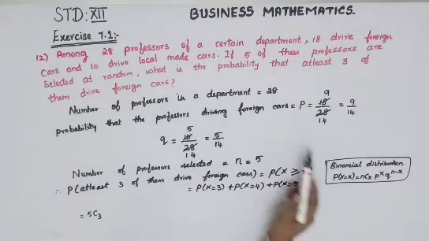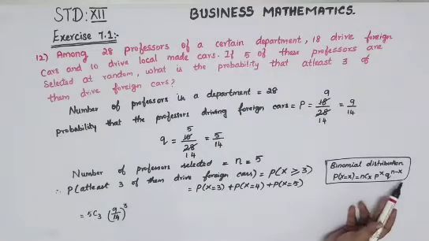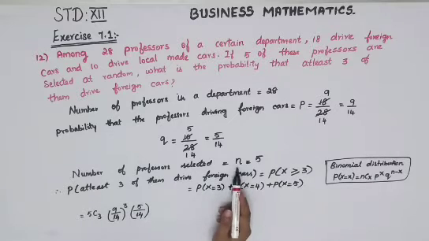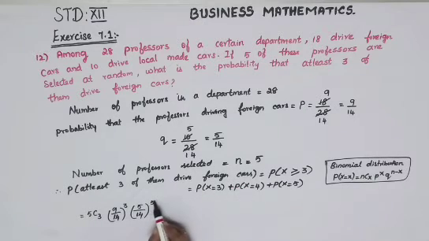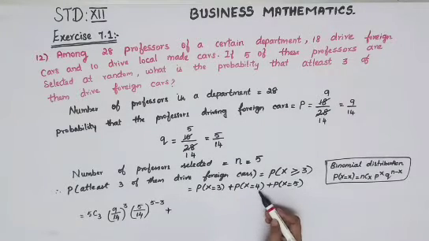P power X. So P is 9 by 14, so 9 by 14 power X is 3. Again Q power n minus X. So Q is 5 by 14 power n minus X. Okay, so n is 5 minus your X is 3. Plus for your second term you have to substitute. Now your X will become 4. All the other values are same. Okay, so nCx is again